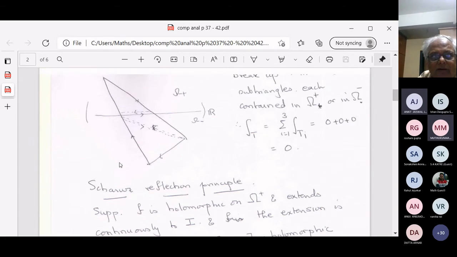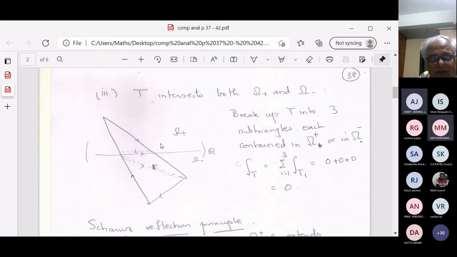And what happens when you have a triangle that crosses from omega plus to omega minus? Then you have a picture like this, and all you have to do is break up the triangle into sub-triangles. The integral of the whole triangle is the sum of the integrals over these three triangles. Remember, there are pieces that cancel each other out.